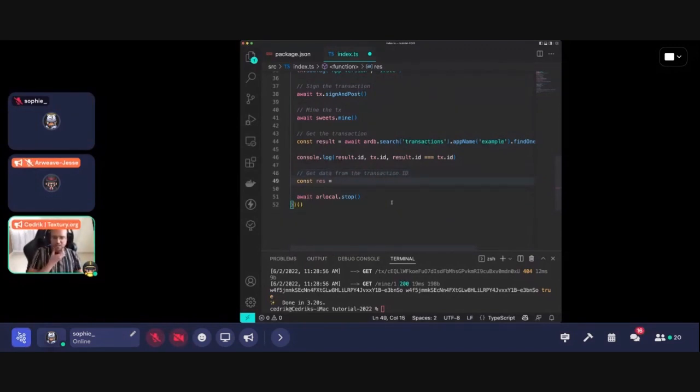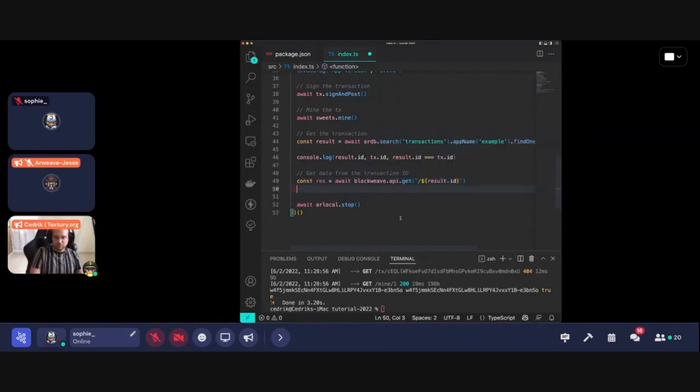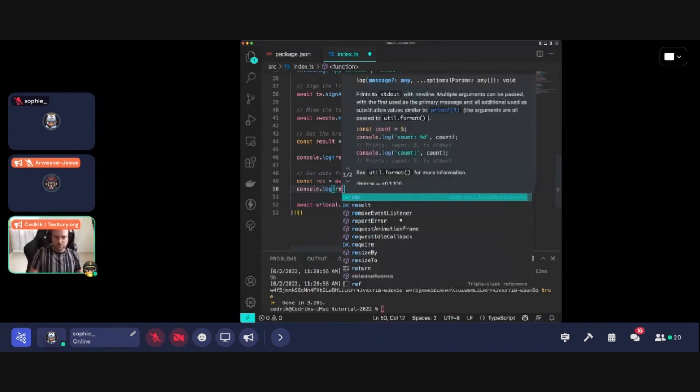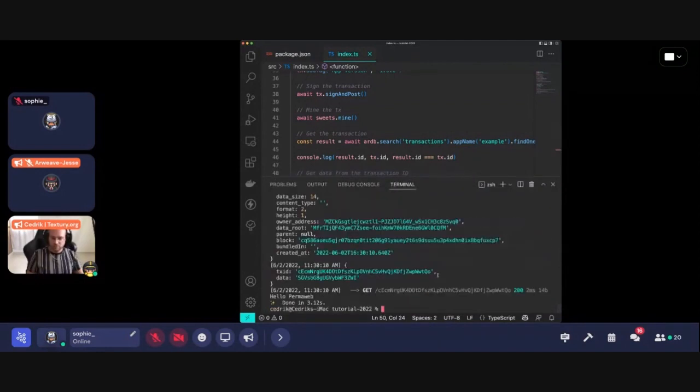So you need to have the transaction ID. That's why it's important to store it here or by grabbing it from the result. And then we do blockweave.api.get, and then result.id, console.log, res.data. Let's try this out. And here's the data. Hello, PermaWeb.